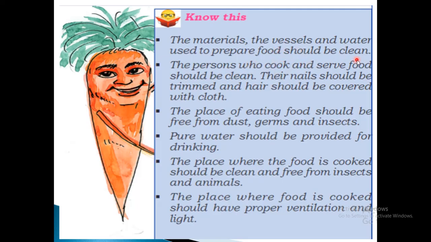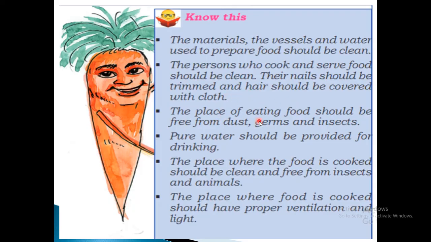During mass feeding we will use different vessels, and we will use water to prepare food. So everything should be clean. Then the person who cooks and serves food should be clean, their nails should be trimmed properly, and hair should be covered with cloth.